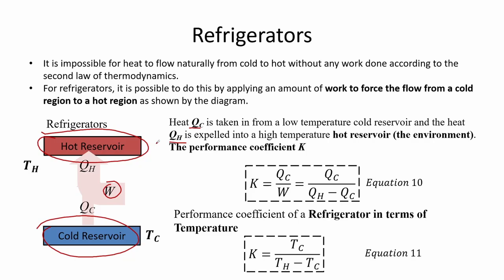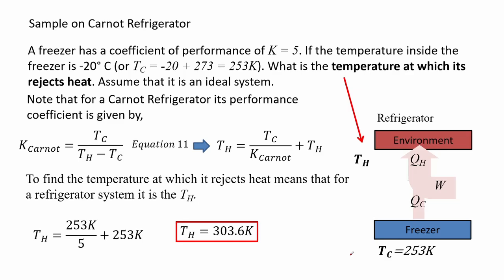The performance coefficient K is given by equation 10. This can also be expressed in terms of temperature, which is the Carnot refrigerator shown in equation 11. Here we have an example of a Carnot refrigerator. A freezer has a coefficient of performance of K equal to 5. If the temperature inside the freezer is negative 20 degrees Celsius or 253 Kelvin, what is the temperature at which it rejects heat? Assume that it is an ideal system.